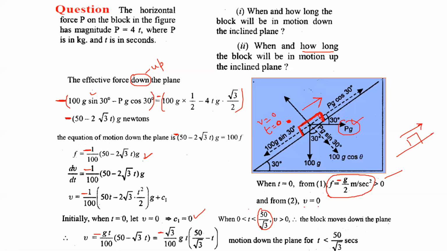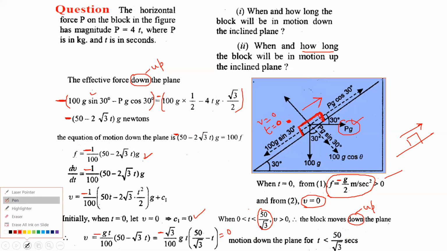So when v is equal to 0, again v will be equal to 0 when t will be equal to 50 by root 3. So the block moves up the plane for another 50 by root 3 seconds. So it will move down the inclined plane for 50 by root 3 seconds, and it will move up the inclined plane for 50 by root 3 seconds.